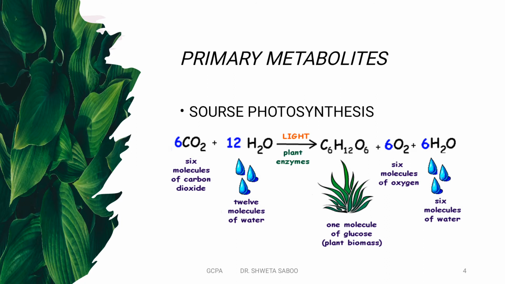It is the basic molecule first synthesized in the plant, and from that glucose other biomolecules are synthesized. With that, oxygen is evolved and water is generated. This is the photosynthesis reaction.